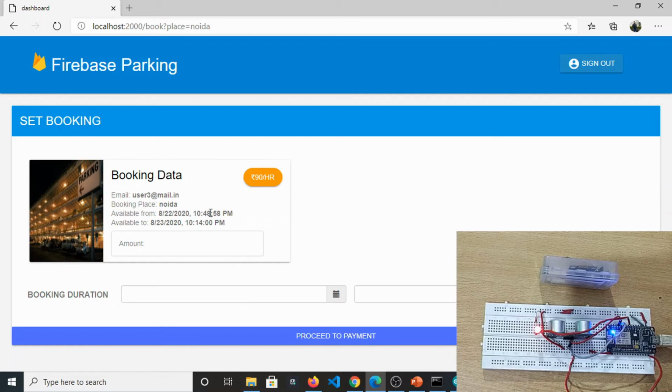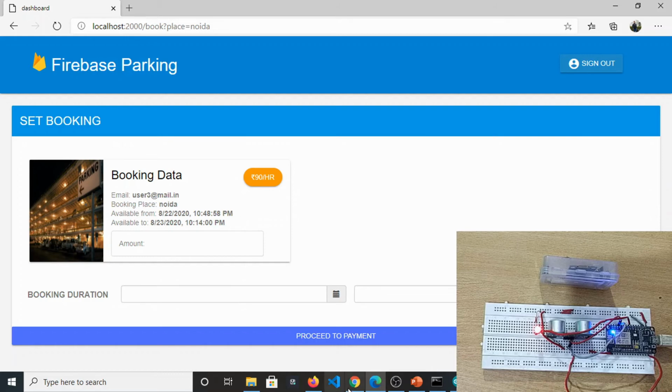Basically it seems that we left the parking at approximately 10:47, 10:48, and this parking space is automatically updated as soon as this vehicle moved away. Basically the owner has no need to do anything. We have automated each and everything.